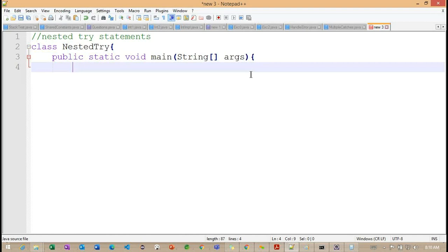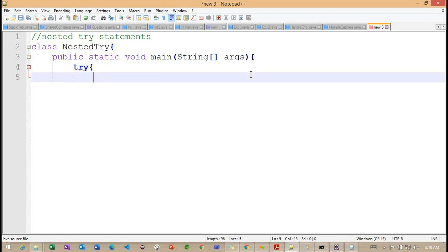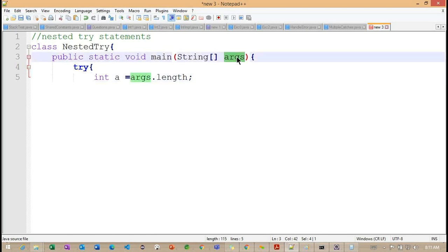Now what you need to understand is that inside this main method, I'm going to work with one try block: int a is equal to args.length. Getting the point? This arguments value is coming from the method parameter here.